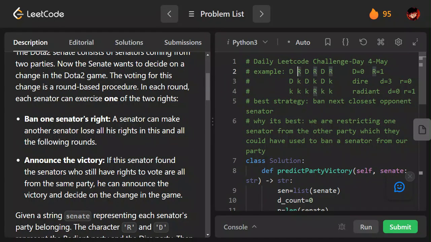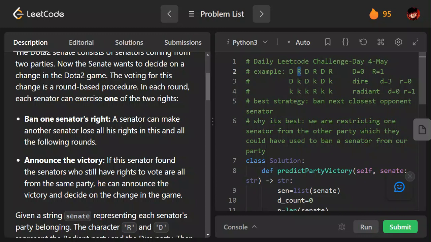If I ban this R, what is happening is I am restricting one opponent senator from voting. So there are two advantages. One thing is R is getting reduced, that is the opponent is getting reduced. At the same time, I'm saving one of my own members.